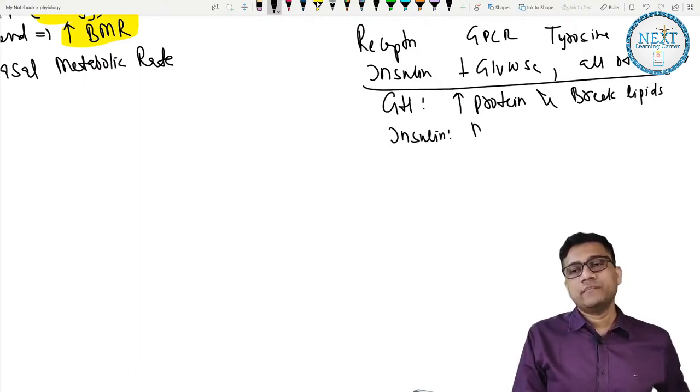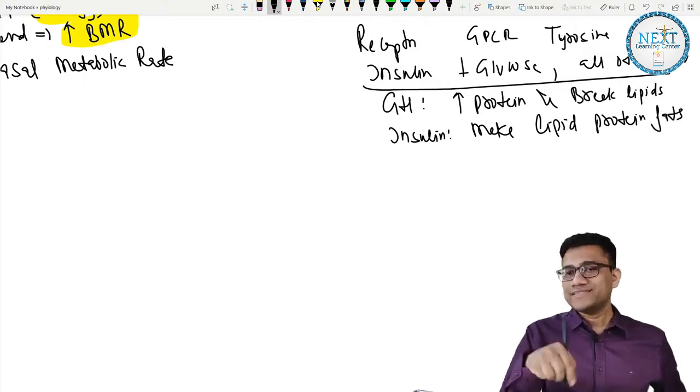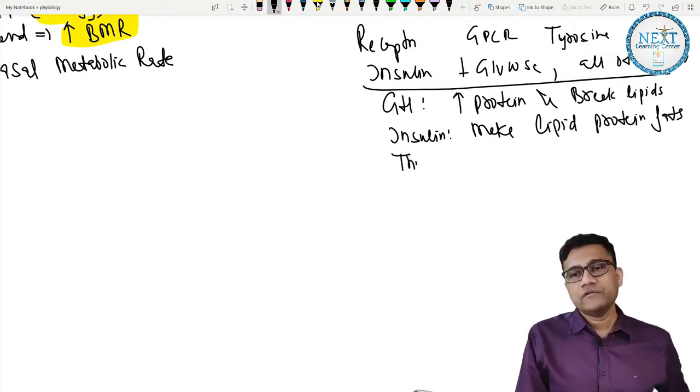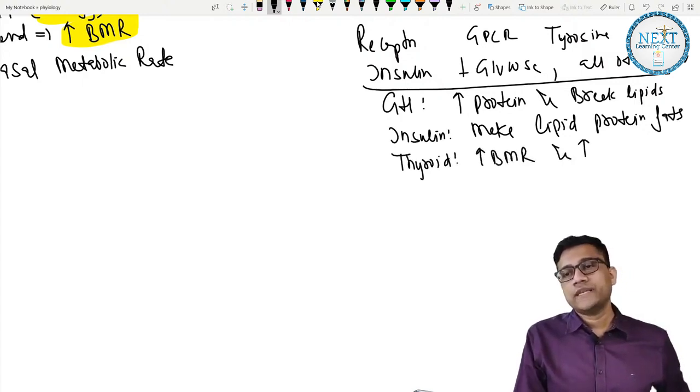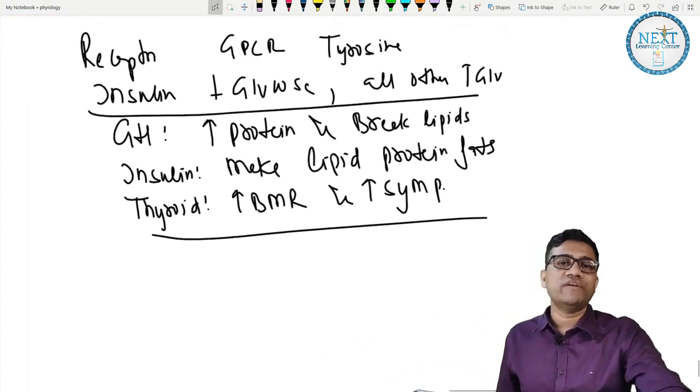It makes lipid, protein, fats, for future use. Okay, and thyroid increases BMR and increases sympathetic. So this is the basic summary of what we learned till now.